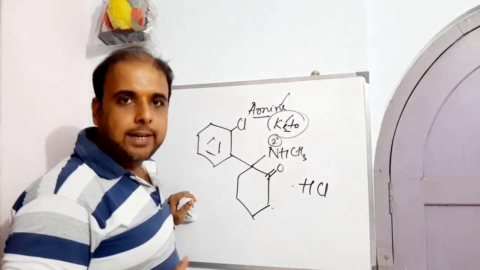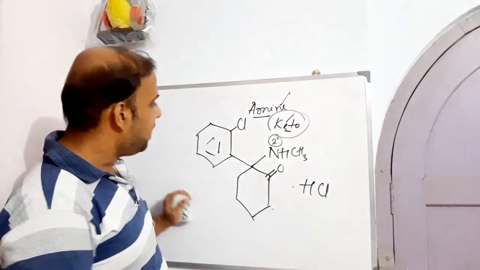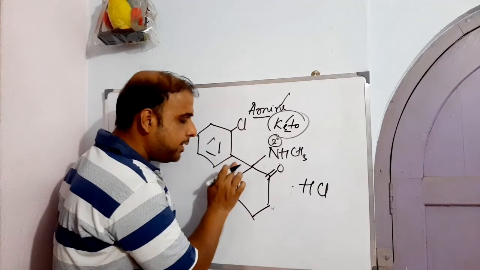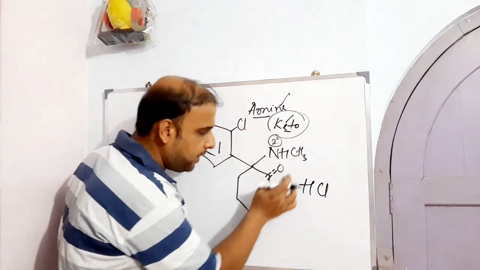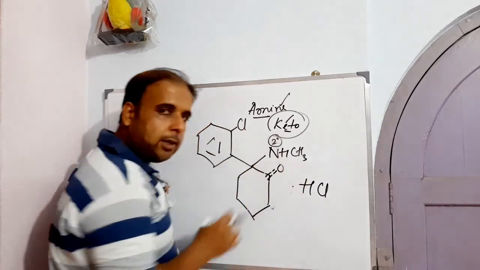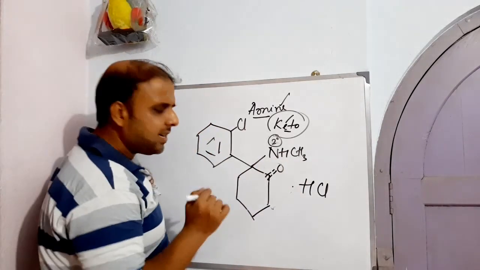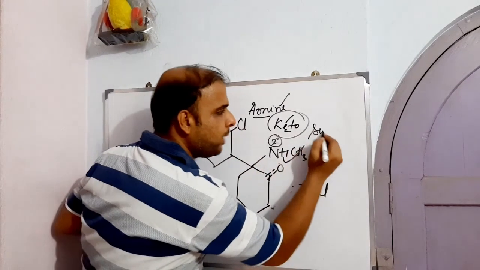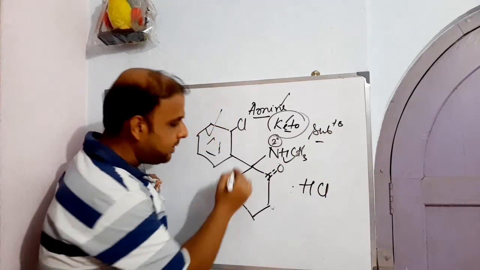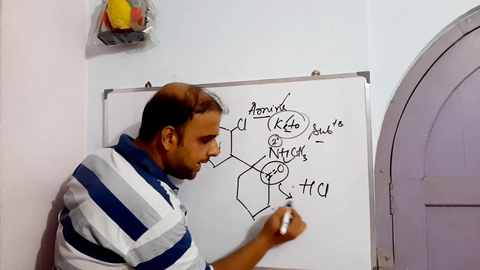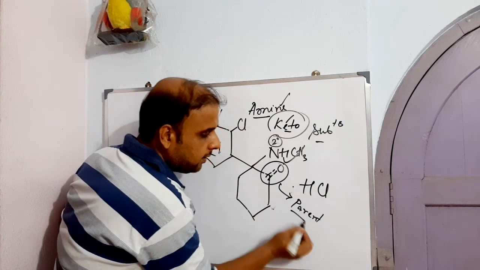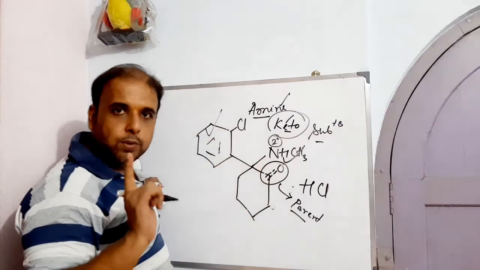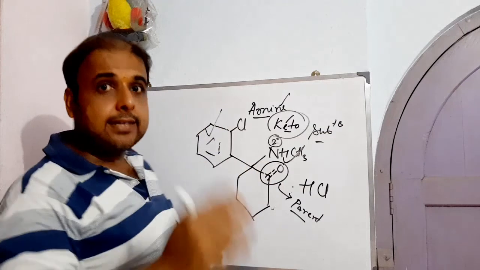So how will the IUPAC name be framed? We have a phenyl, to that phenyl we have a chloro, and this particular carbon is holding a cyclohexane, which has the ketone moiety in it, and at the same time amino as well, right? So now we are considering these as substituents. That means this ketone can be considered as the parent, and the parent is attached with cyclohexane. So basically this is cyclohexanone, or cyclohexan-1-one, right?